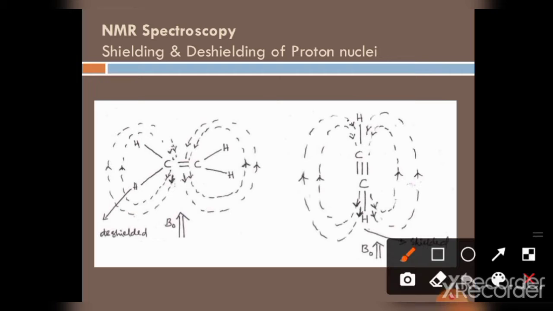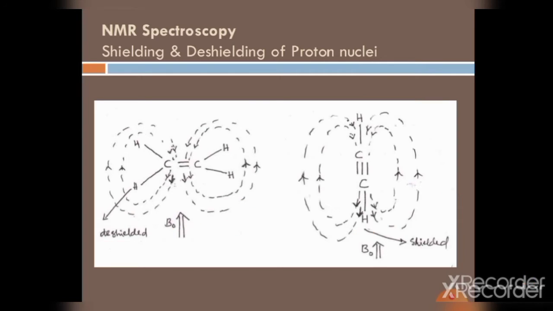Here, these are the alkenes and these are the alkynes. Here, it opposes the induced field, so it is called shielded. And here it is in the direction of the applied field, so the nucleus is deshielded. Here the surrounding electrons also take part in the field.